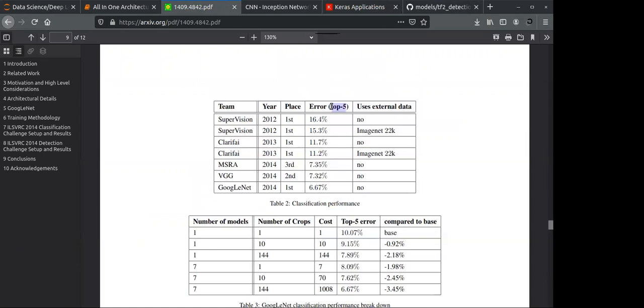As you know the concept of a checkpoint, from that it extracts the top 5 elements. So this is the top 5 error rate for VGG, and this is the error rate for GoogLeNet or Inception. This is Inception 1 with 22 layers. So always remember that.